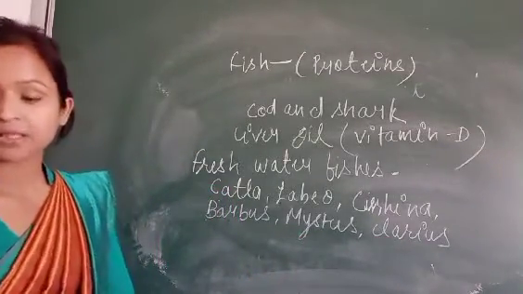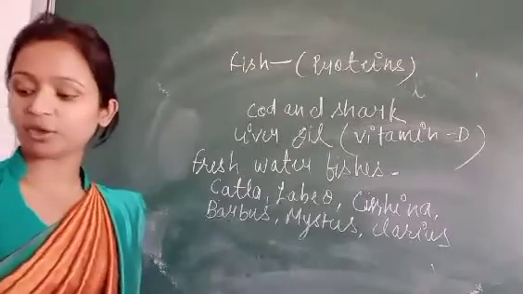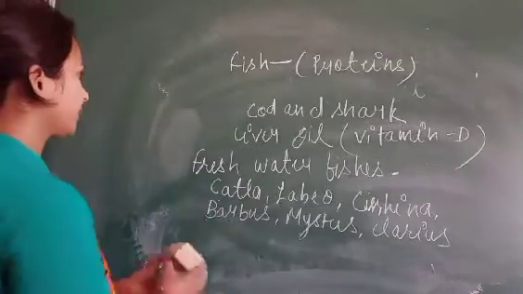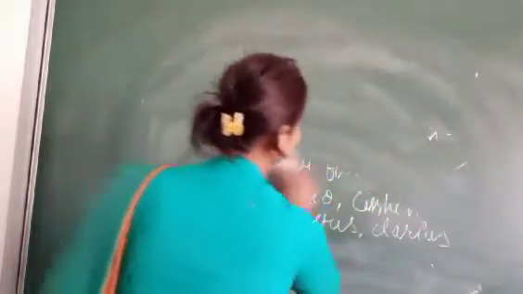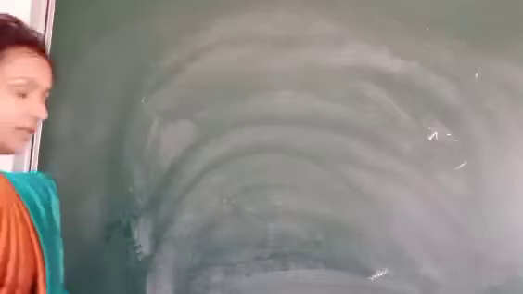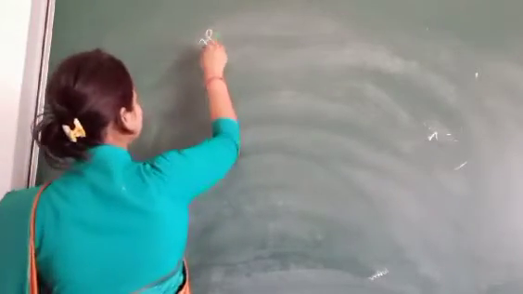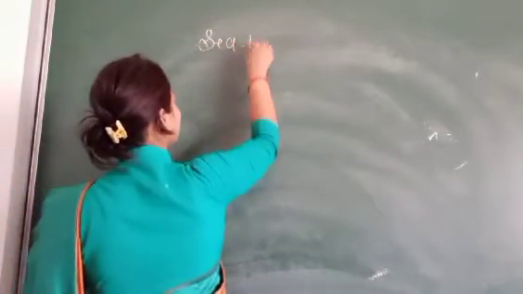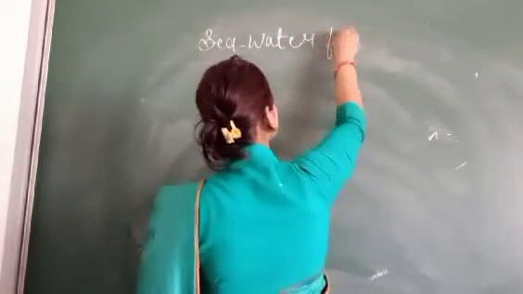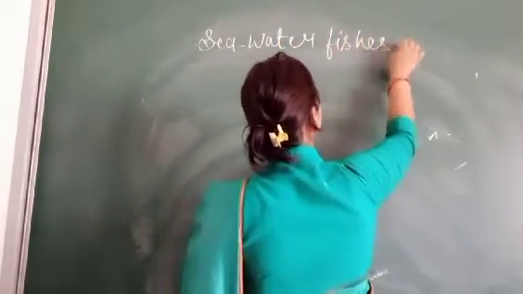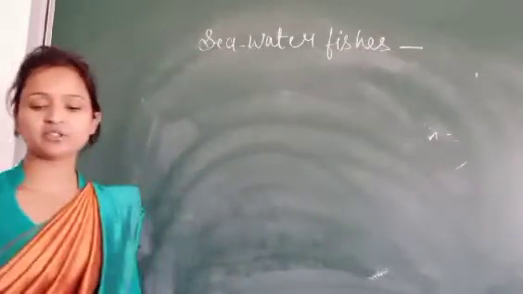And now come to the seawater fishes. Seawater fishes.